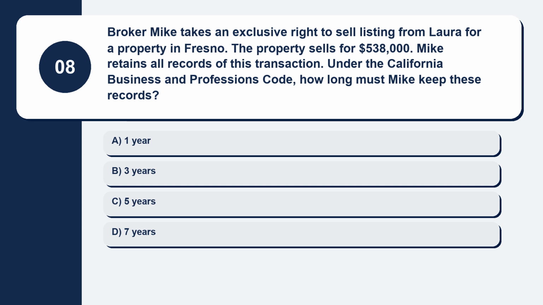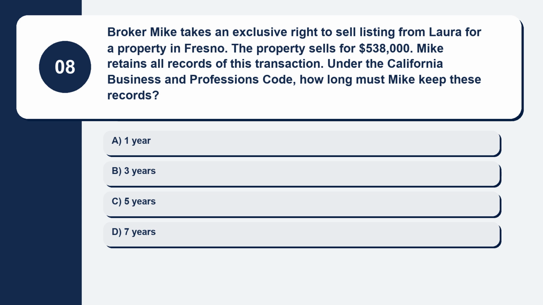Question 8. Broker Mike takes an exclusive right to sell listing from Laura for a property in Fresno. The property sells for $538,000. Mike retains all records of this transaction. Under the California Business and Professions Code, how long must Mike keep these records?